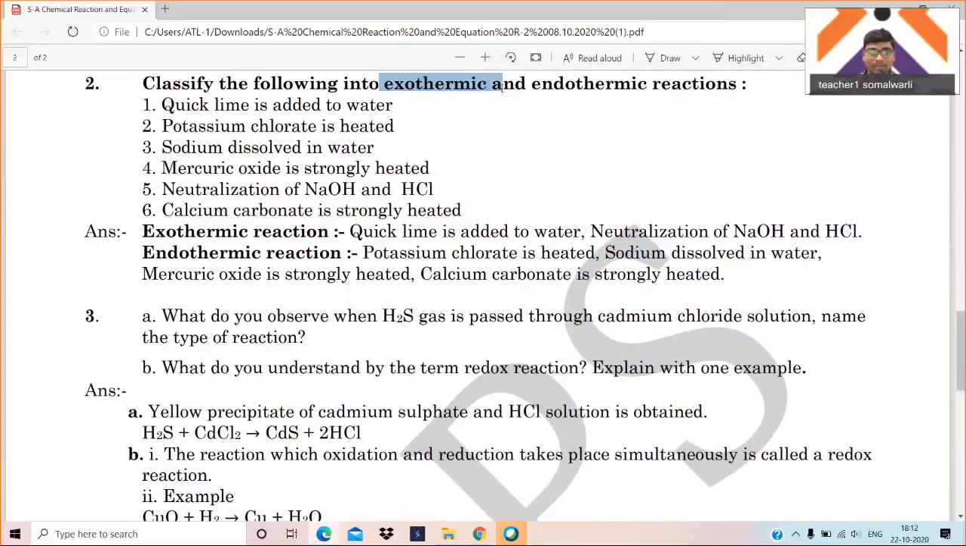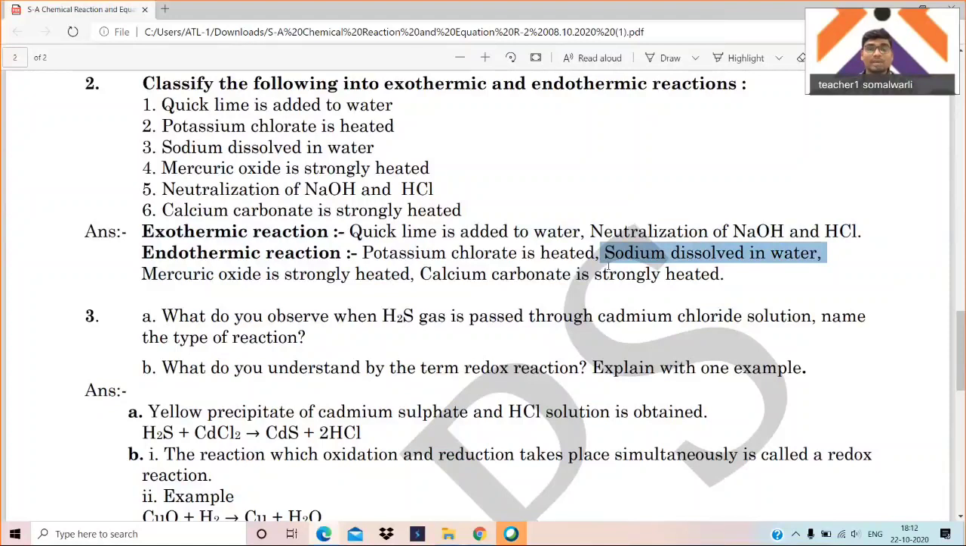Importantly, exothermic reactions: quicklime added to the water and neutralization of NaOH are exothermic, and, all important, dissolving of sodium in the water is also an exothermic reaction. It is written in the endothermic column, but remember, I am telling you, sodium dissolved in the water is an exothermic reaction. Remember this. It is a print mistake.